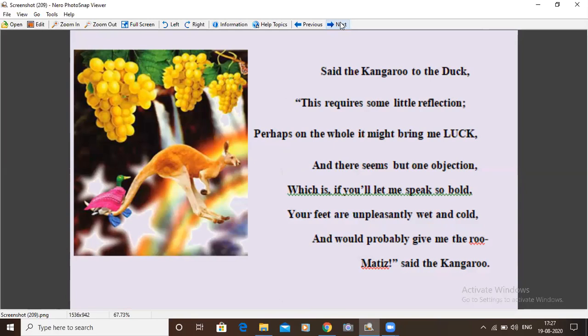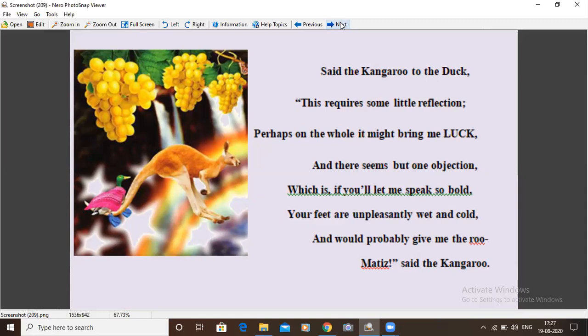So far in the two stanzas, the duck spoke. Now the kangaroo speaks. Said the kangaroo to the duck, this requires some little reflection. The request of the duck to take it for a ride needs some little reflection, some thought.